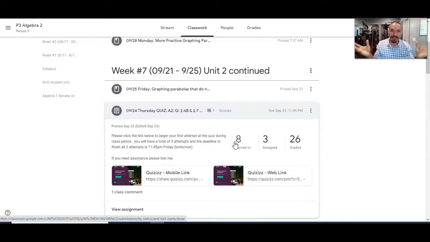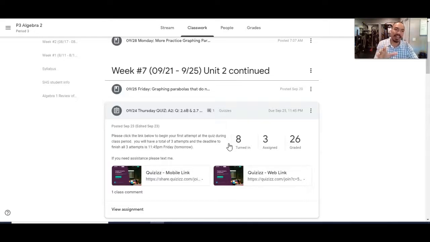And at the end of the first attempt, they might have gotten a C, maybe they got a B minus, but they could take it again. Immediately, right afterwards, they could take it again, right? And they saw the one they got wrong, they should have written it down. So they'll be able to get a better score. Now, what kind of blows my mind is sometimes students take it the first time and they get a C and they're done. They say, I'm satisfied with the C. That's not good enough, right? So I would ask your son or daughter if they've taken all 3 attempts.